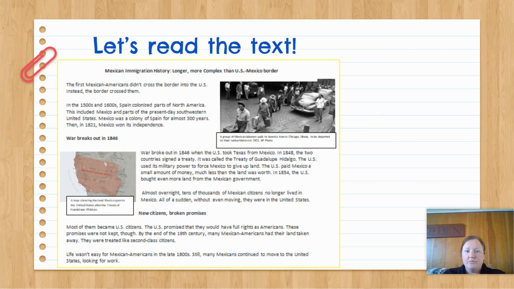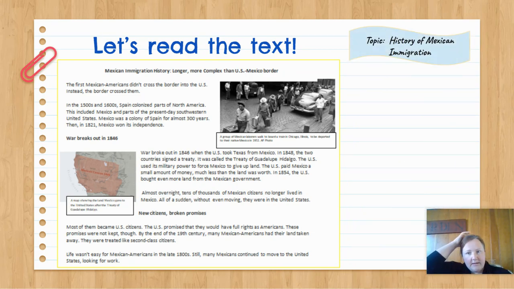So let's go ahead and read the text together. At this point, you can make sure that you are reading along in your packet with me so that you can annotate as we go. Mexican immigration history, longer, more complex than US-Mexican border. Right away, we can see the topic. The topic of this article is the history of Mexican immigration. As we read and we get a better understanding of the main idea, I'll pause and we'll jot down our initial main idea statement as well.